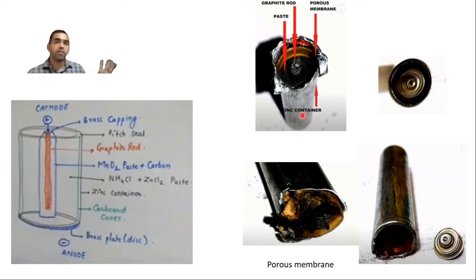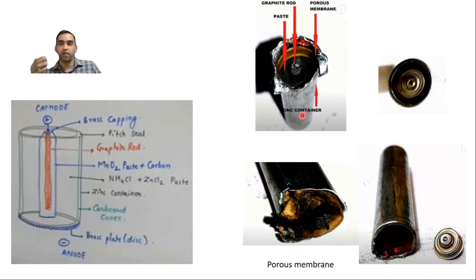Hope the parts are very clear to you at this stage. Otherwise, you can just open up a dry cell at your home, maybe some old dry cell which has already been used. You can open up and visualize that. So what are the different components a dry cell is made up of? Rather than just hearing this, you can experimentally visualize that.